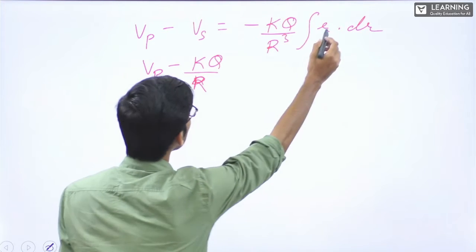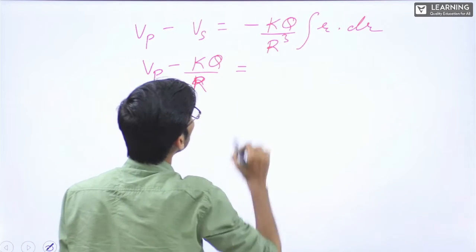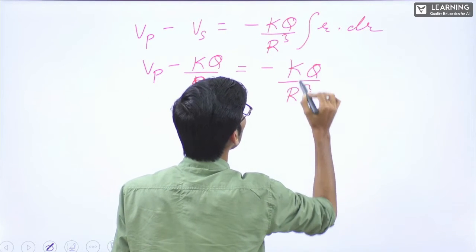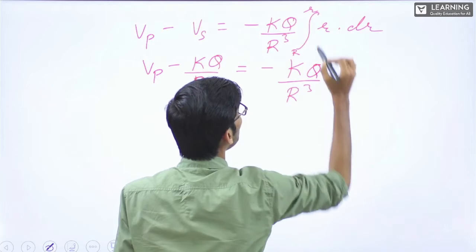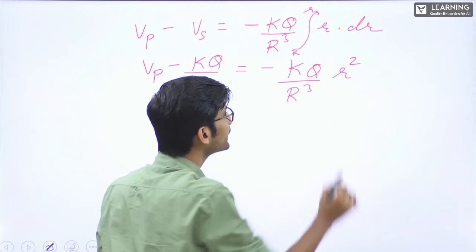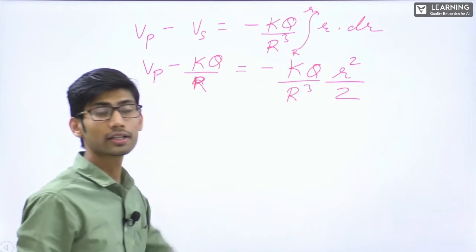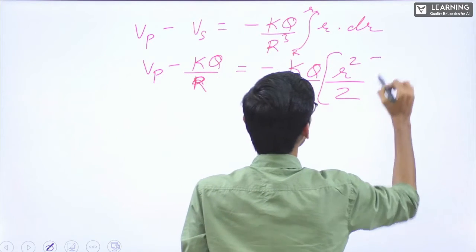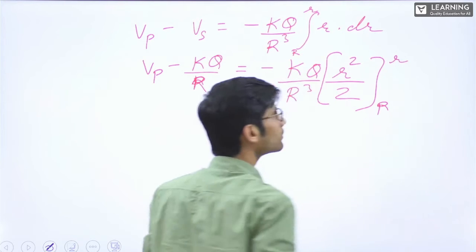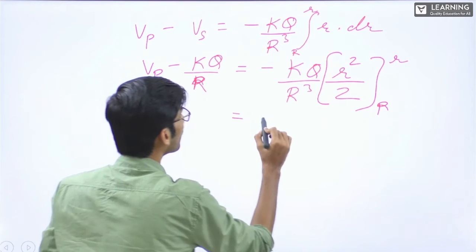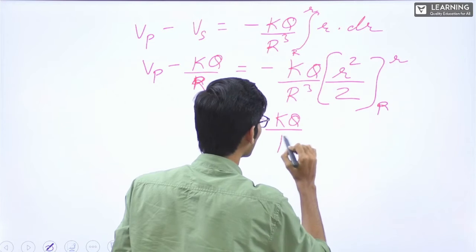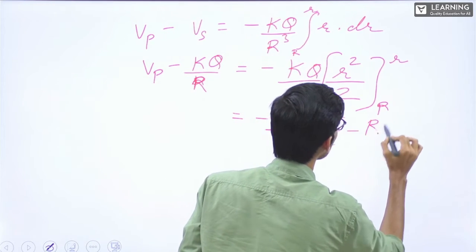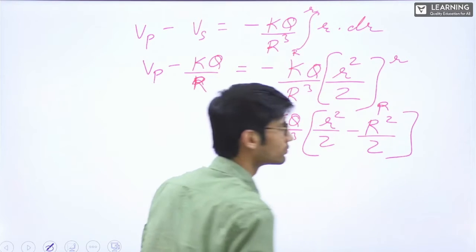So now, this is equal to minus KQ by R cube, integrated from capital R to small r, of r dot dr, which gives r square by 2. So from here, minus KQ by R cube times the integral, r square by 2 minus R square by 2. Correct?